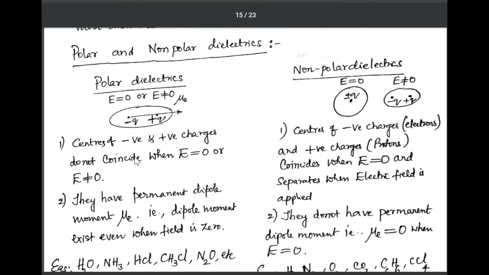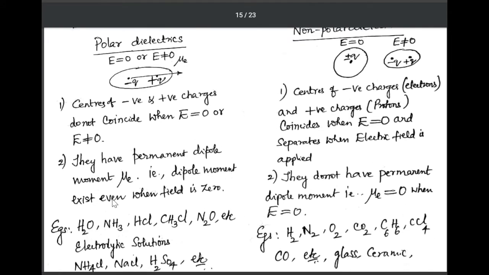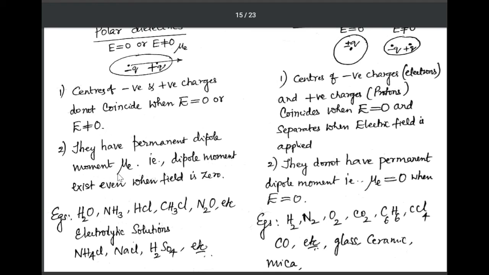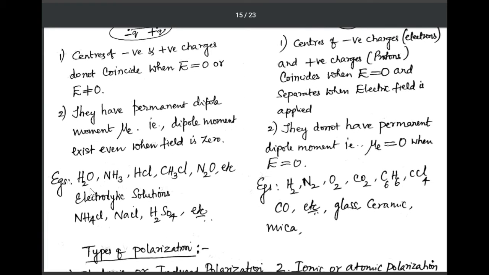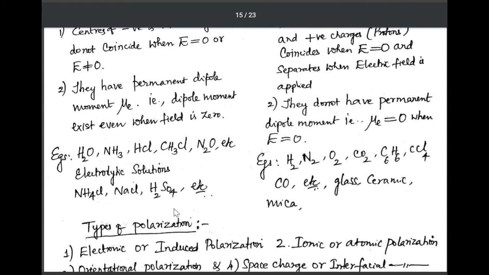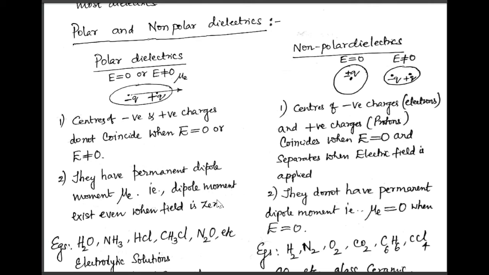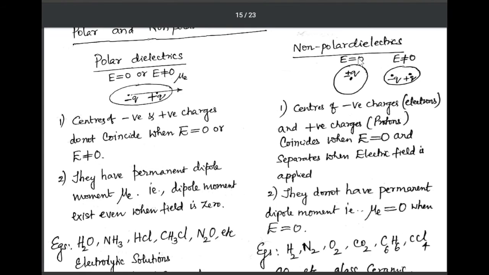Mu E denotes the dipole moment of the polar molecule. They have a permanent dipole moment mu E, that is, the dipole moment exists even when the field is zero. Some examples of polar type: water, NH3, HCl, CH3Cl, N2O, electrolytic solutions like ammonium chloride, sodium chloride, H2SO4, etc. So all these are polar type dielectrics.